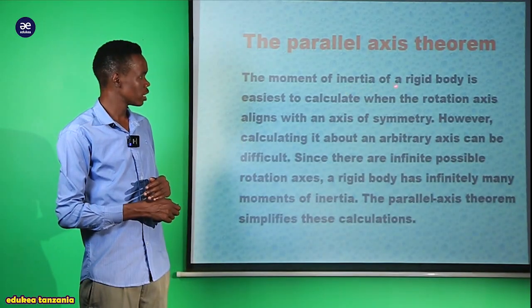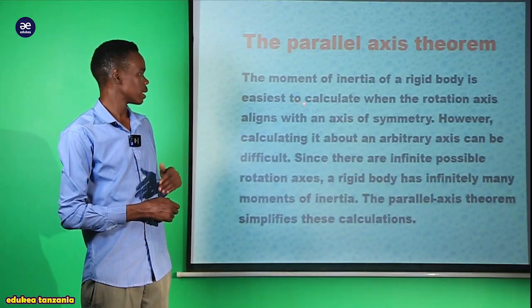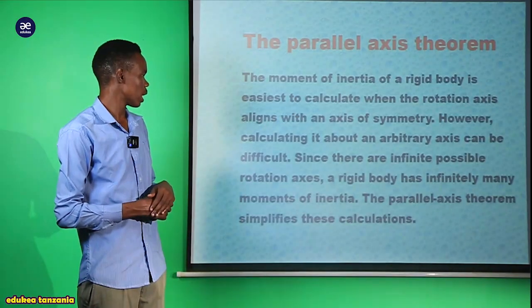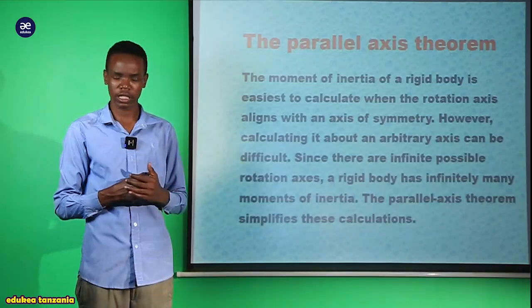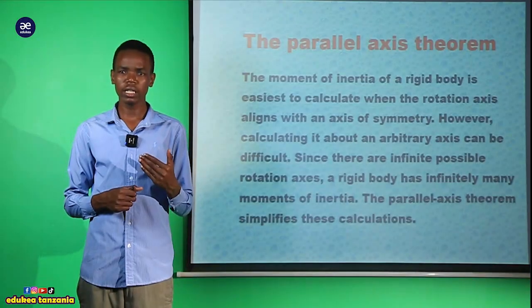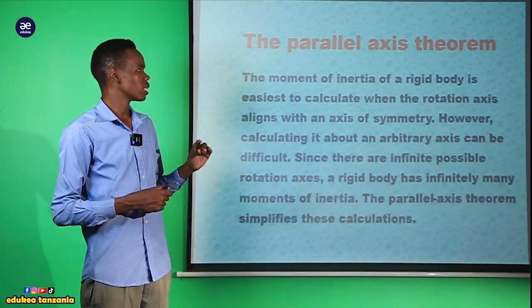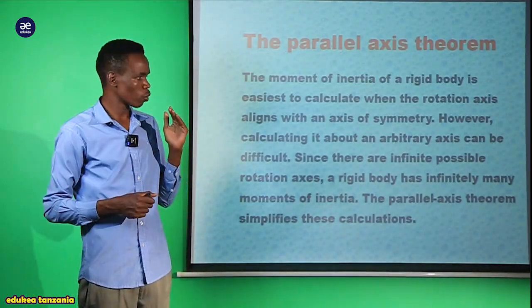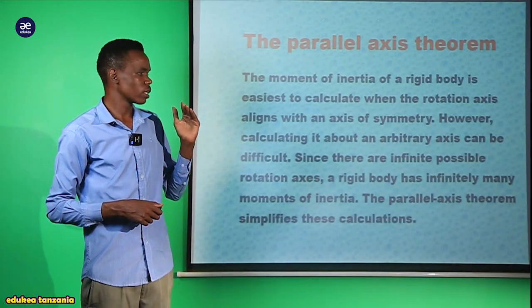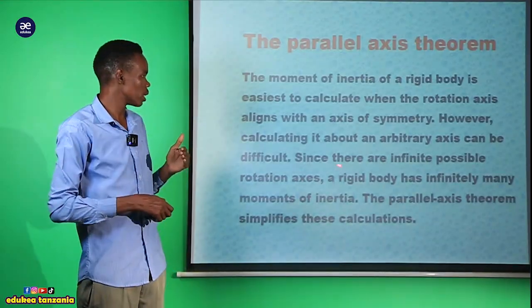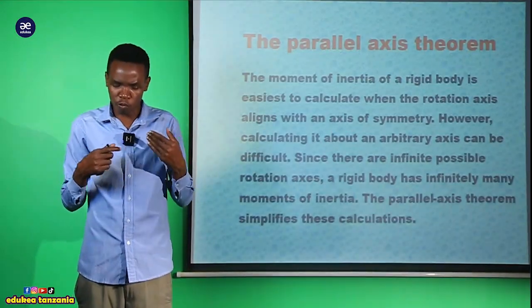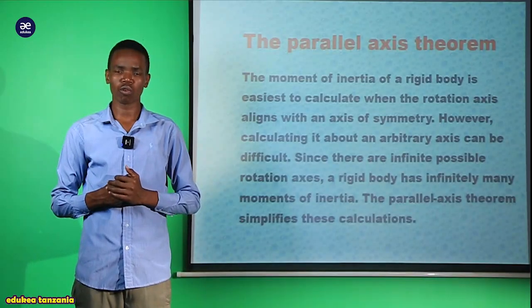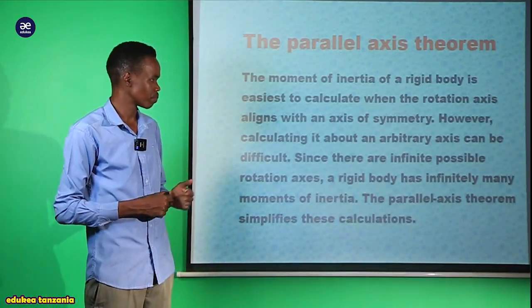The moment of inertia of a rigid body is easiest to calculate when the rotating axis aligns with an axis of symmetry. So it is easy to calculate the moment of inertia for a rigid body when it rotates on a symmetry axis.